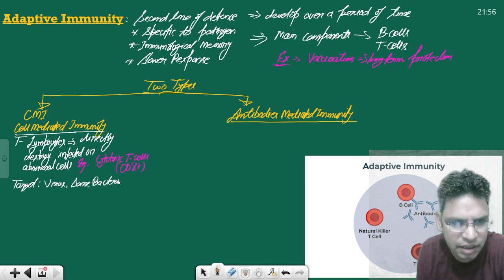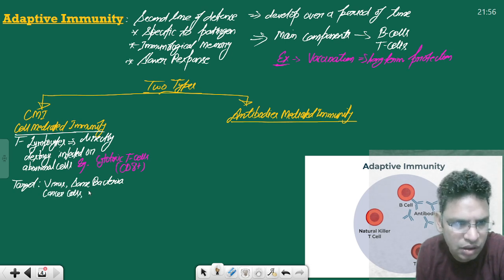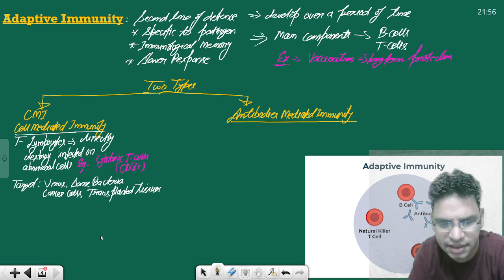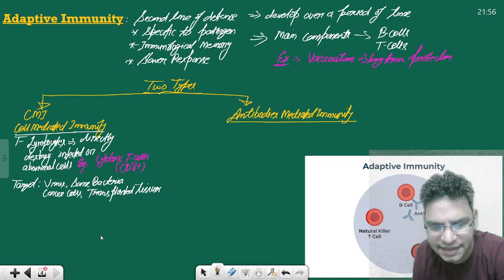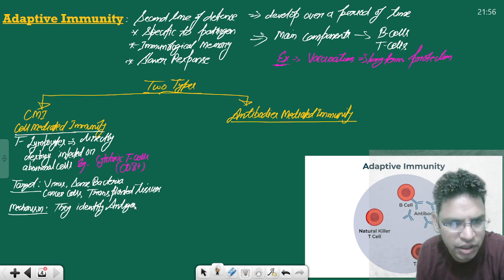They kill bacteria. They also kill cancer cells and transplanted tissues. They are cytotoxic in nature. They basically kill cells. The mechanism is that they recognize the antigen and destroy it.